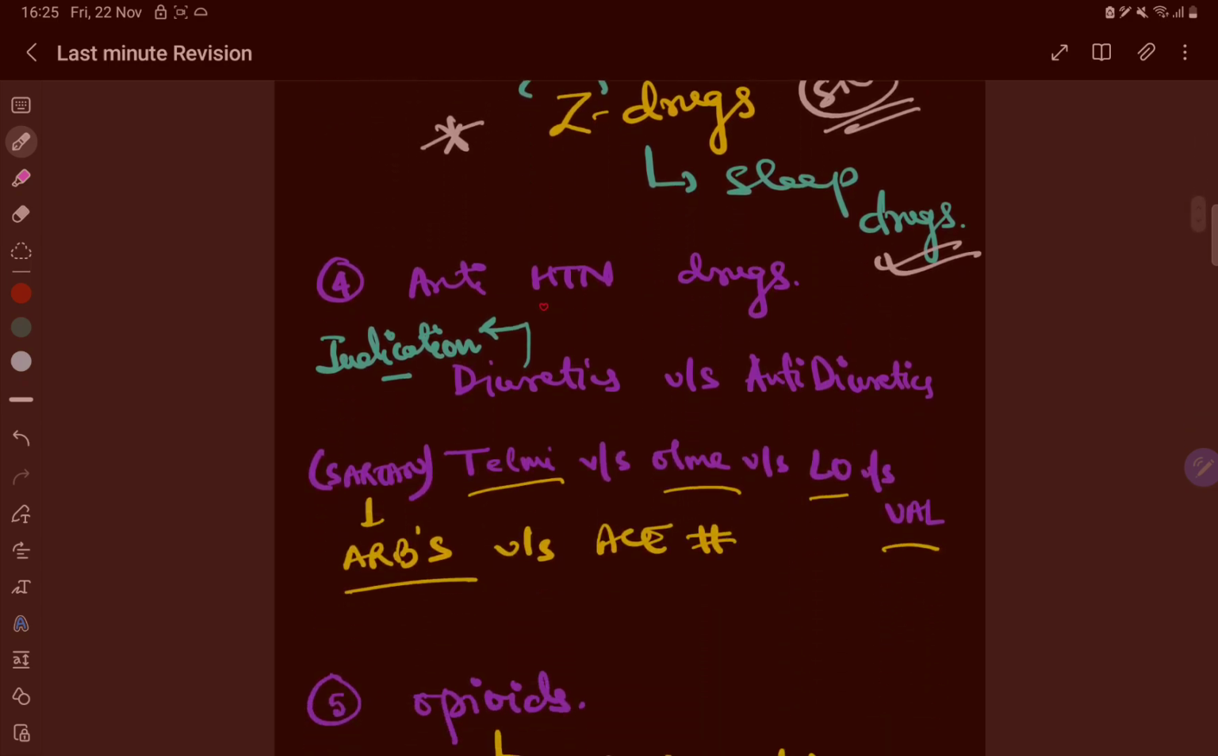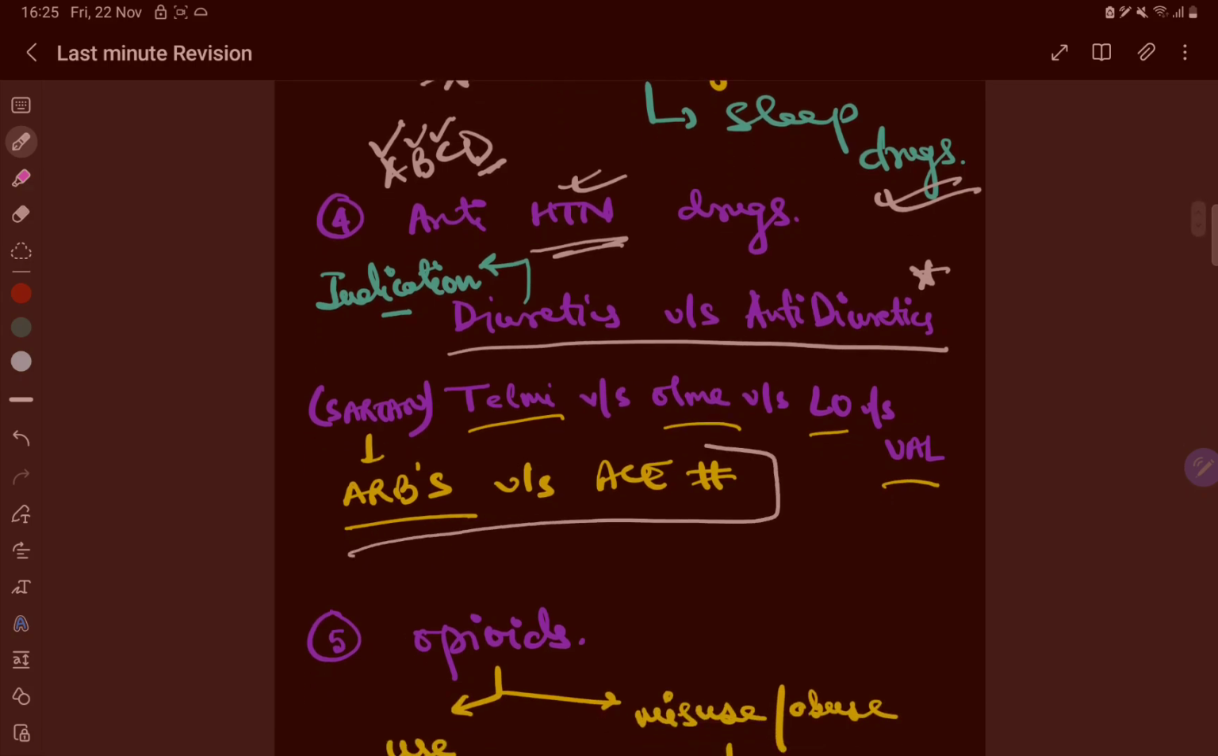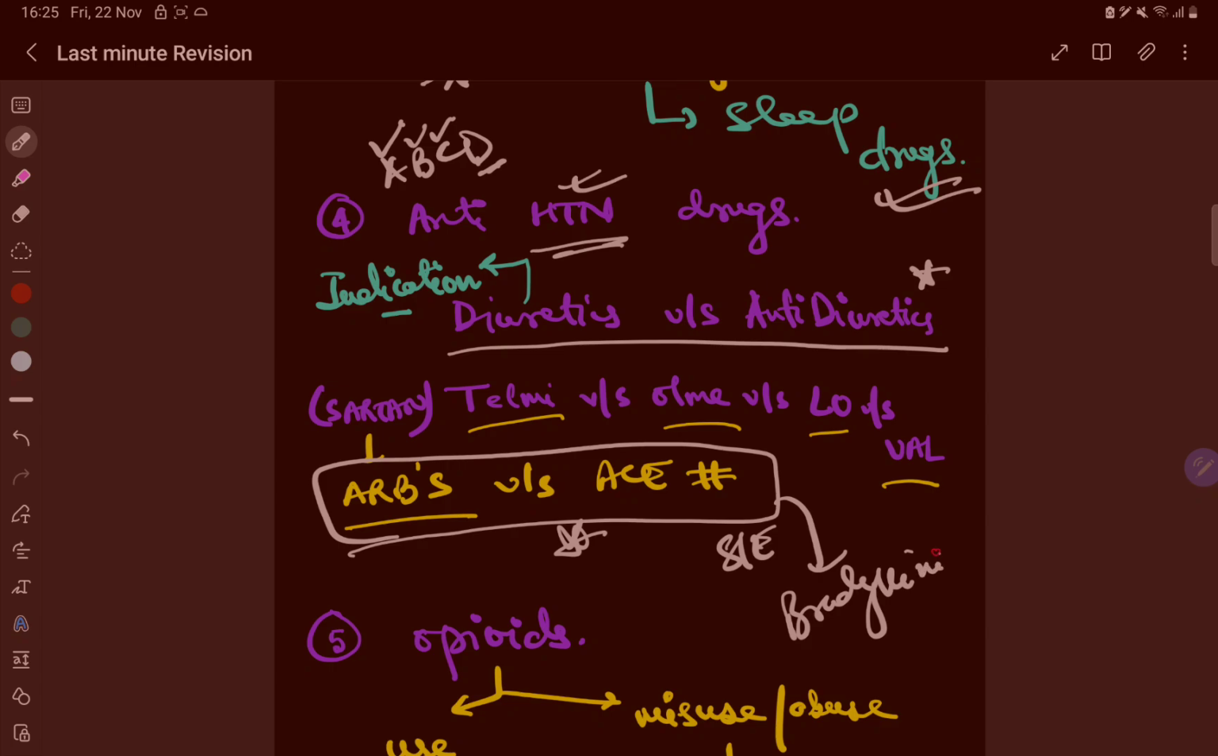Now hypertension is a very specific common question for the cardiovascular system. Here you should know about diuretics versus antidiuretics and A, B, C, D. D for diuretics, C for calcium channel blocker, B for beta blocker, A for ACE inhibitor and ARB, right. So ACE inhibitor versus ARB, you should know the side effects and all, okay. Association with bradykinin, you should learn about it.